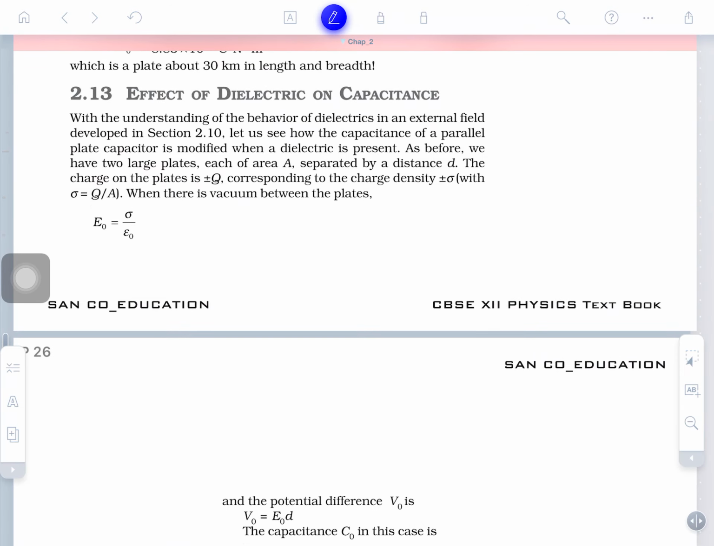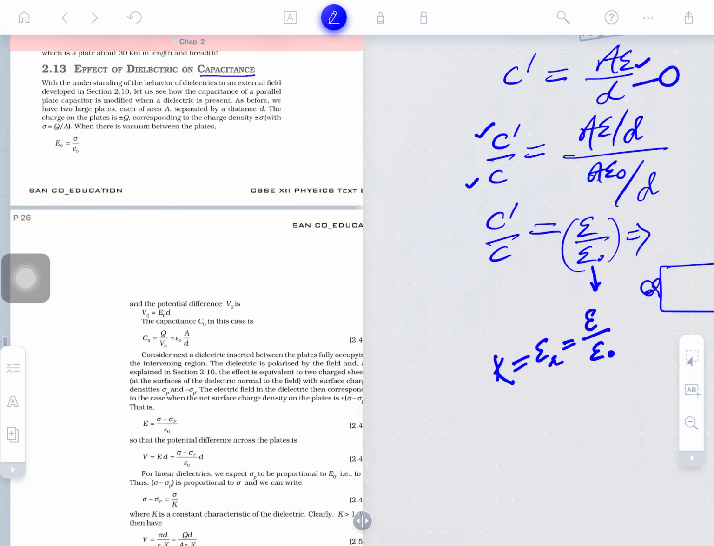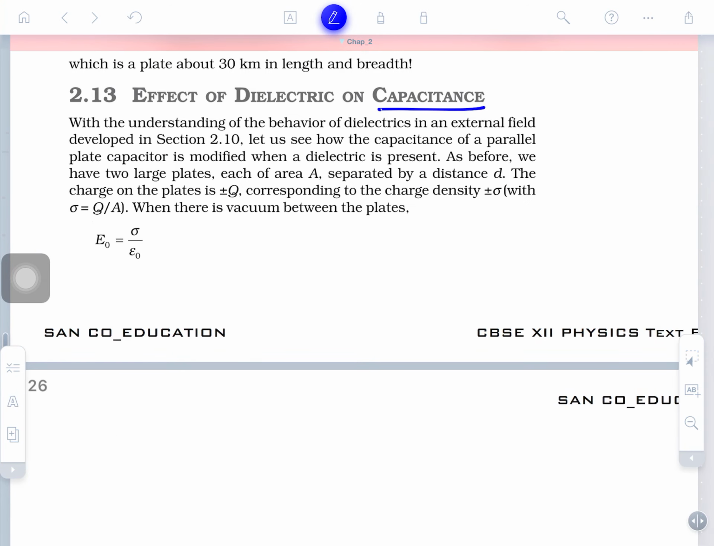You may see on the screen the effect of dielectrics on capacitance. Which method you like most, you will just use in the examination. Is that clear, guys? So the second method I am telling you is the effect of dielectrics on capacitance. The material we have taken is the capacitor, and dielectric material is filled inside it.